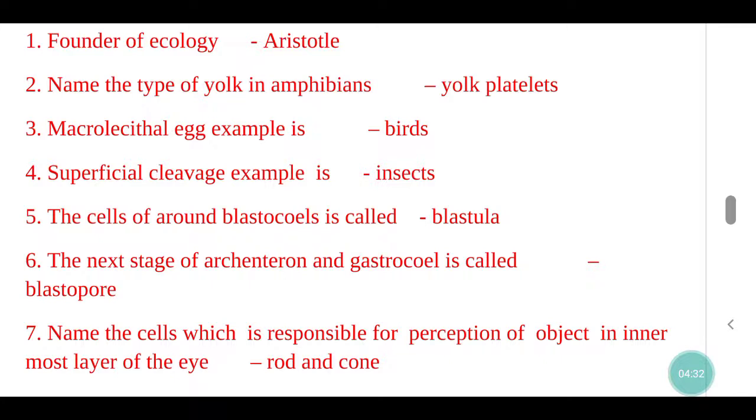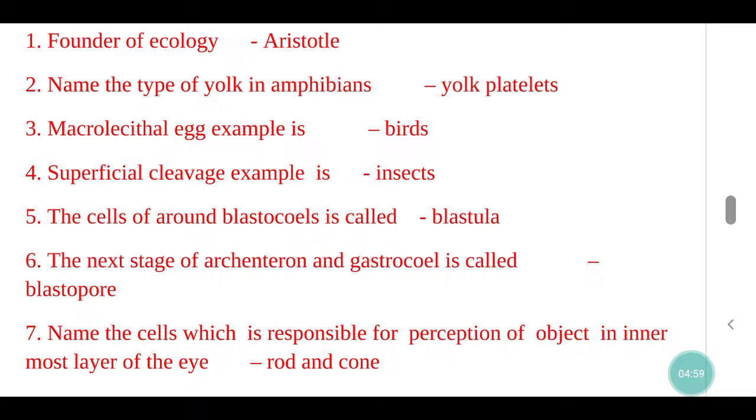Name the type of yolk in amphibians, yolk platelets. Microlecithal egg example is birds. Superficial cleavage example is insects. The cells around the blastocoel are called blastula. The opening of the archenteron, the gastrocoel, is called blastopore.